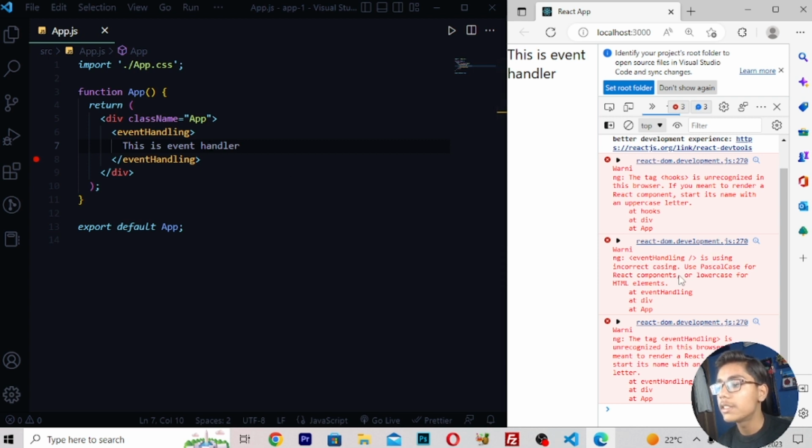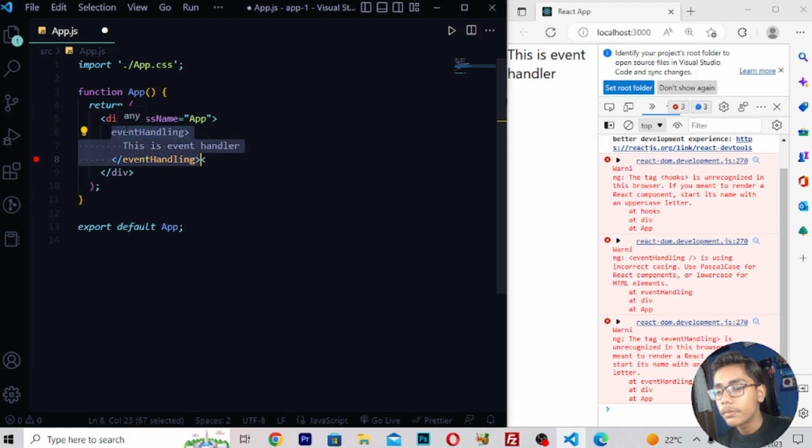Now we are getting that event handling is using incorrect casing, then it says use Pascal case for React components. But in this video we are not using any React component, so we don't have to use Pascal case. We only have to use lowercase for HTML elements, because the tags used in React 18 are called HTML elements, so we have to use lowercase letters for them, and this H should be capital, like I've told you.